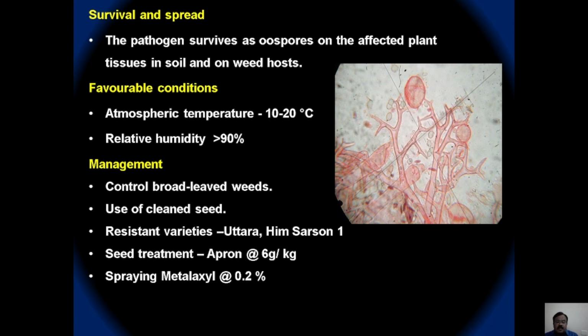Before sowing, seeds should be treated with Apron or metalaxyl at the rate of 6 gram per kg. And during the cropping period, if the disease is noticed, then spray metalaxyl at the rate of 0.2%. And some of the resistant varieties like Uttara or Him Sarson 1 may also be used for cultivation wherever the disease is very severe.